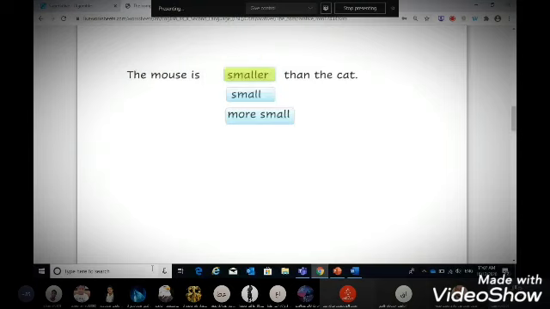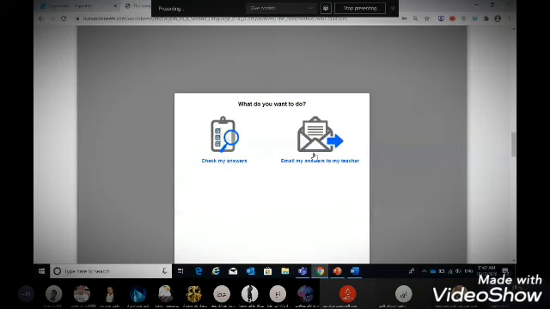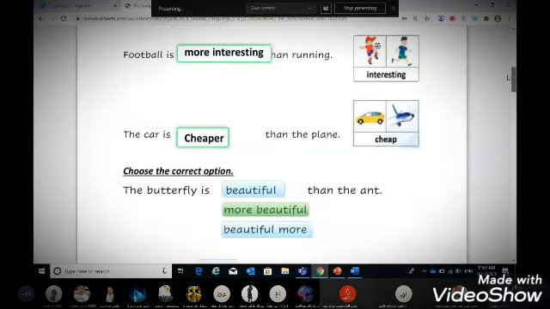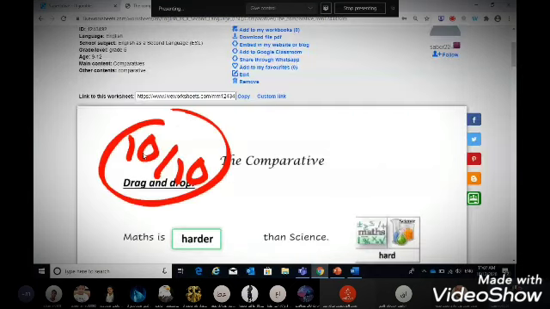So when you finish your live worksheet, you just click on finish here, and then you can click on check my answers, and of course you can email the results or your answers to your teacher by clicking here. So when you click on check my answers and you come back here, you can see that all the answers are correct and you are getting the full mark. Good job, guys. I hope you have enjoyed this live worksheet. Let's come back to our presentation.